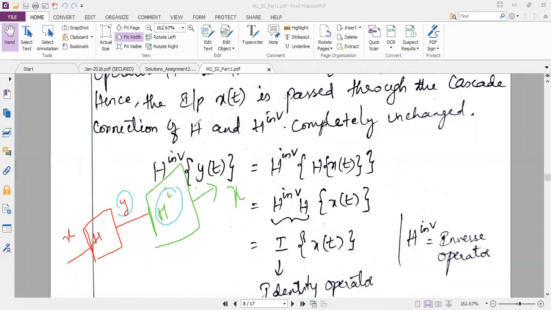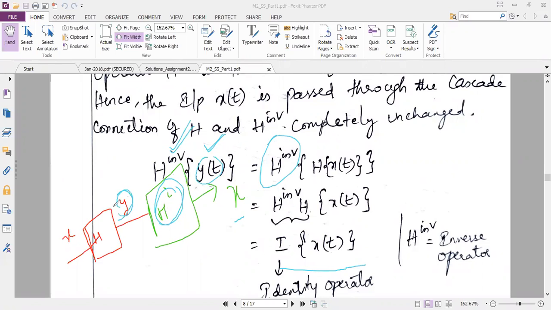See, H inverse of y of t. As per the diagram, if I perform the H inverse operation for y, I should get x. So when I do this derivation, my last equation at the right hand side should be x. I am just proving it. So H inverse of y of t is equal to H inverse operation, which I am keeping as it is, and I am writing y of t from the diagram.